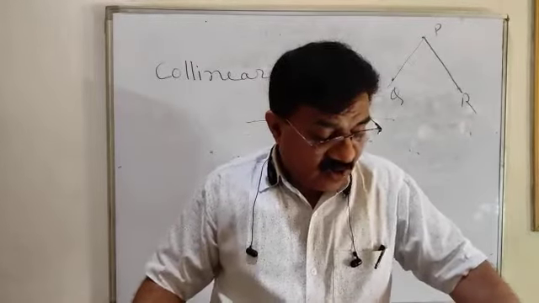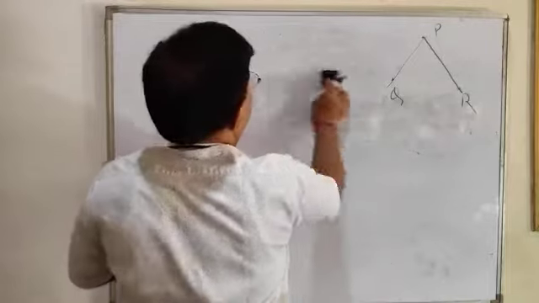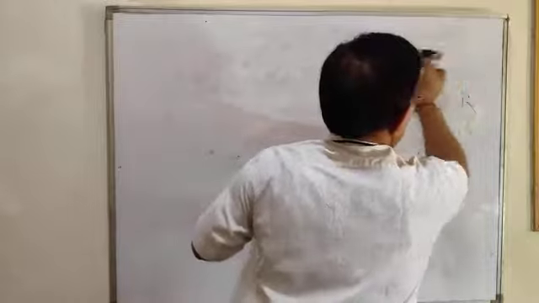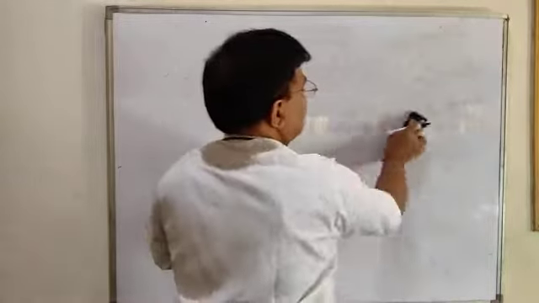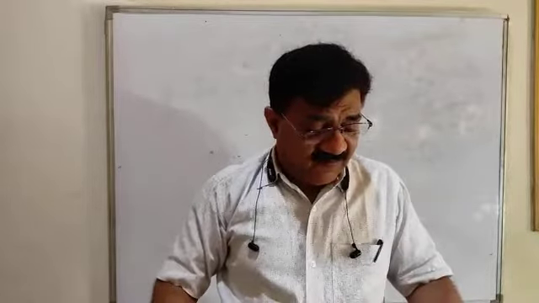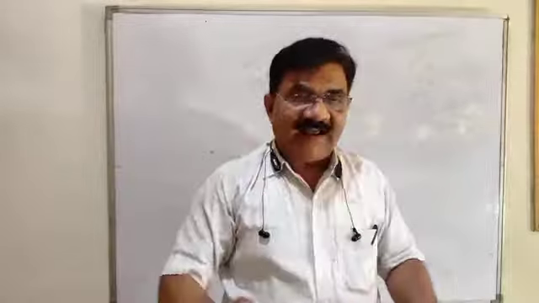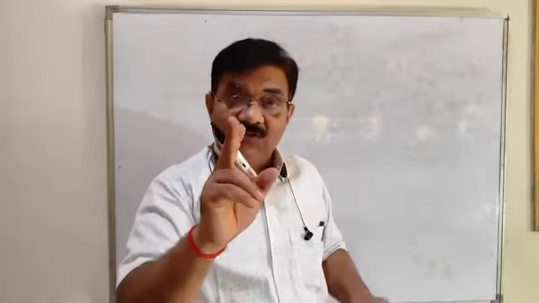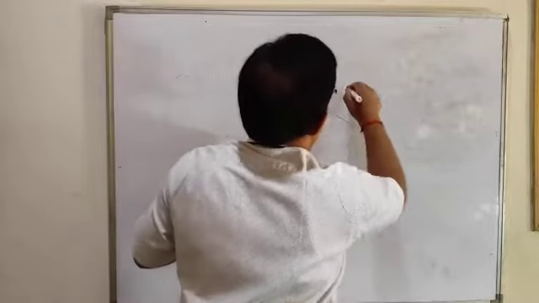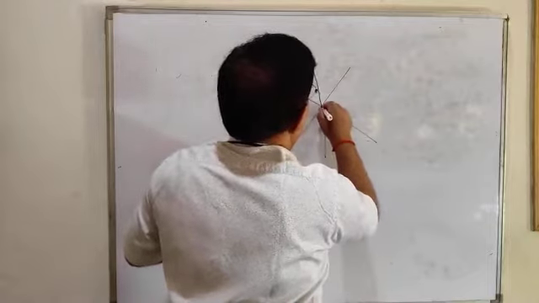Next is concurrent lines. If three or more straight lines have one point in common, then these lines are called concurrent lines. Three, not two. Three or more lines have one common point.